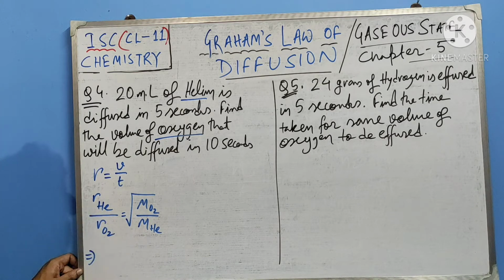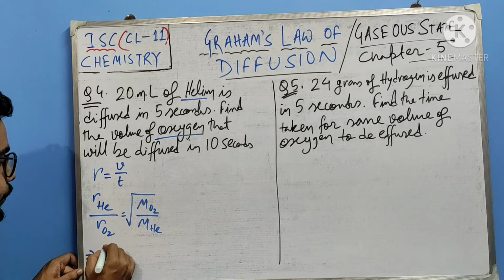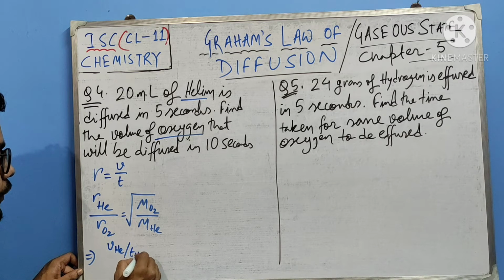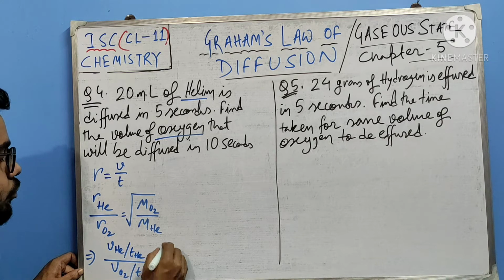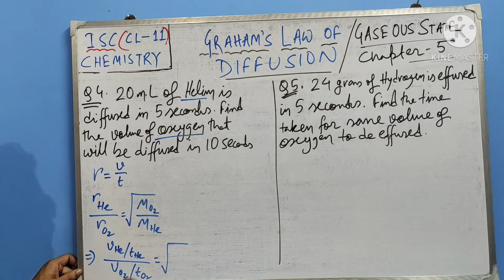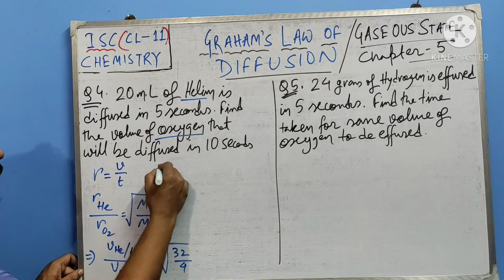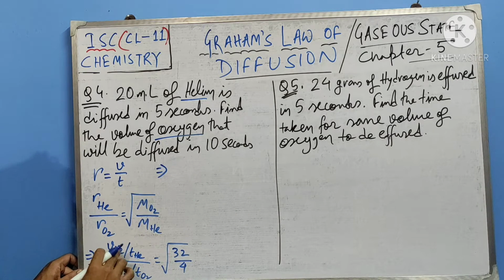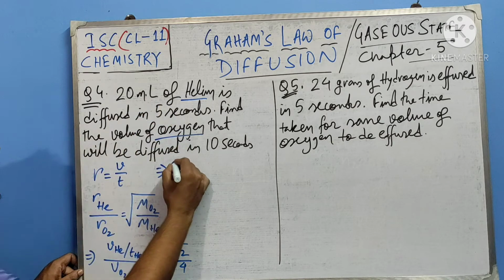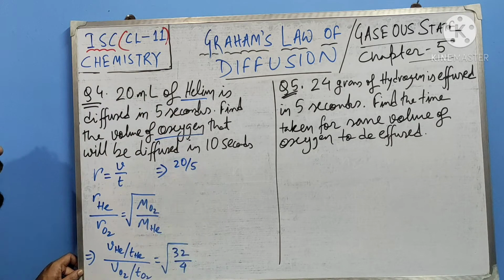So instead of R, what we can write is volume of helium by time of helium divided by volume of oxygen by time of oxygen equals, now molecular mass of oxygen is 32, molecular mass of helium is 4, right? So from here what we can write, volume of helium is given as 20 ml and it is getting diffused in 5 seconds.